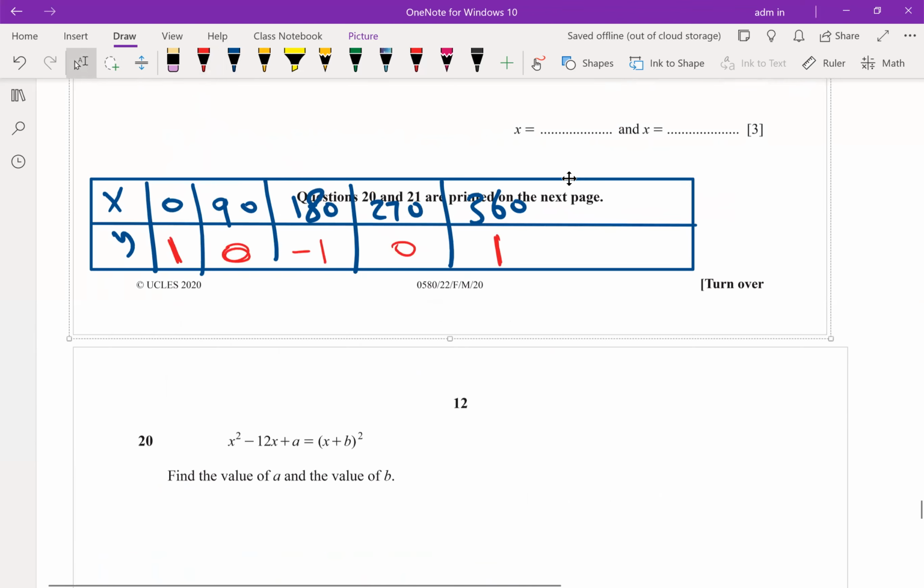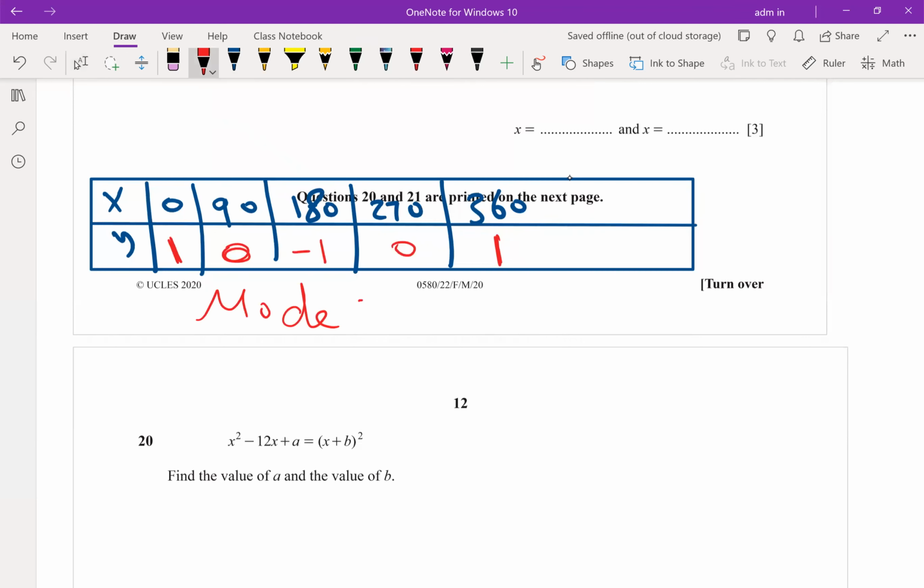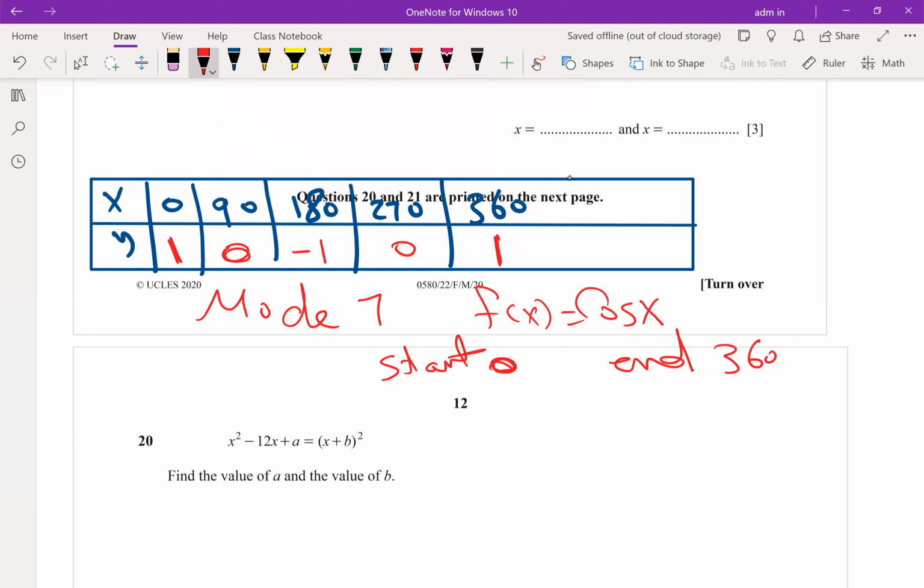You can use mod 7. If you use mod 7, form a table. Write your function f of x as cosine x. Start 0, end 360, step 90. You will get this table. Mod 7, write cosine x.